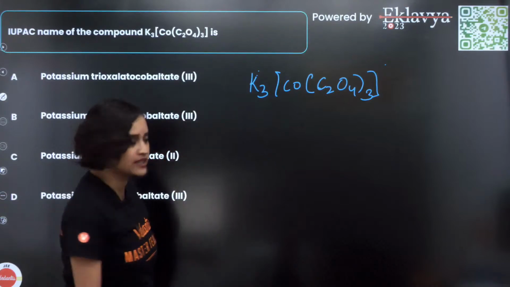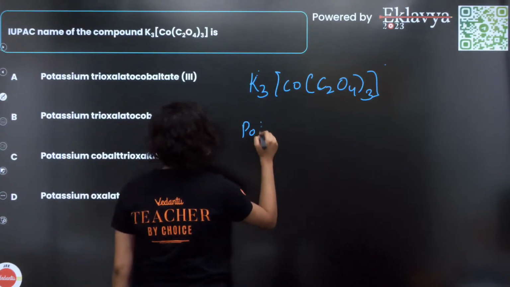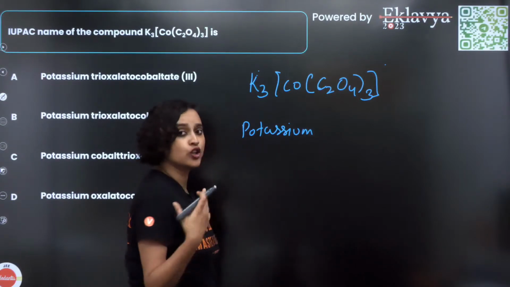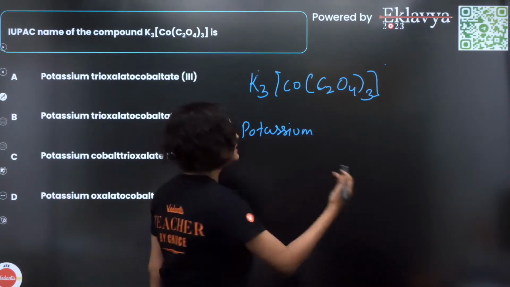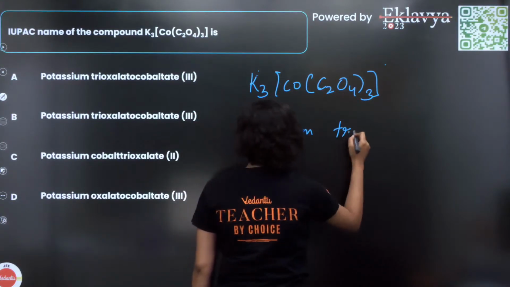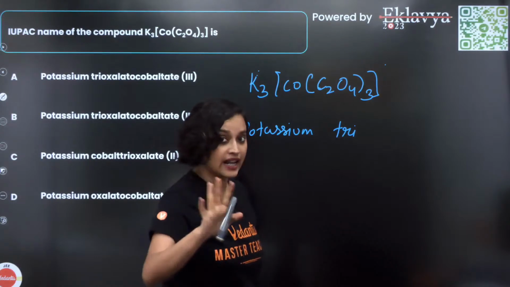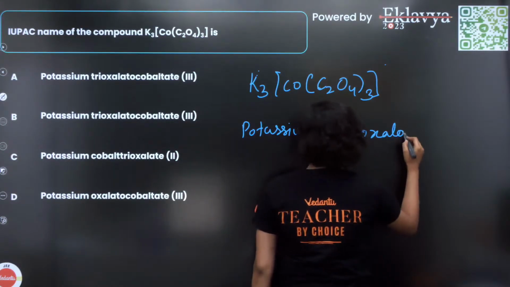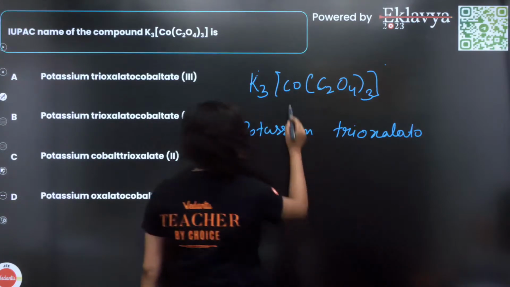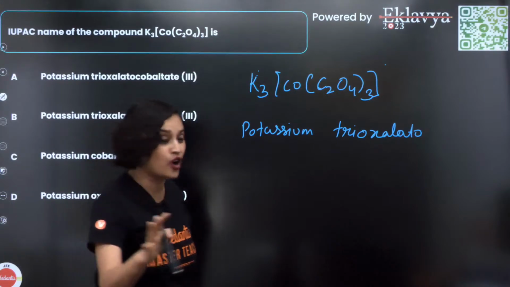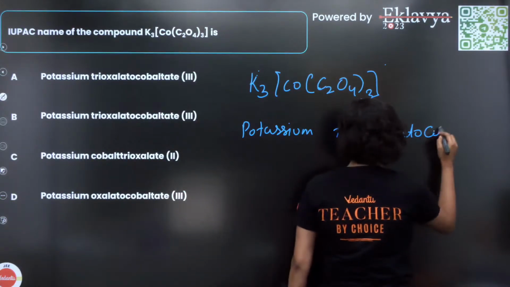Do you remember the IUPAC rules? So we are going to write potassium first. Then we write the ligand. Which one is the ligand? 3 oxalate, which is negative, so trioxalato. Then cobalt, and this is an anion, so cobaltate.